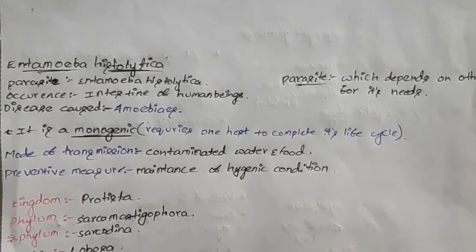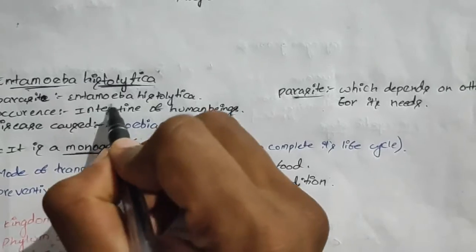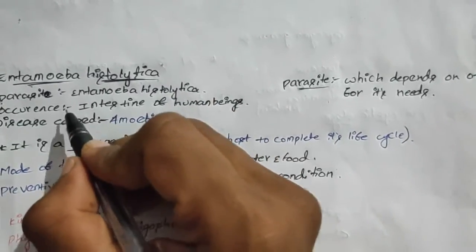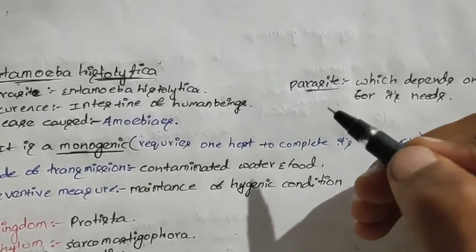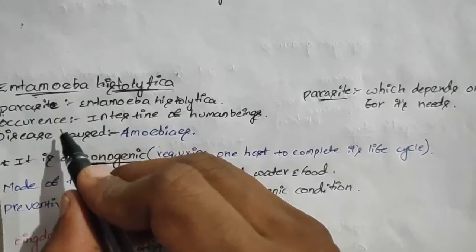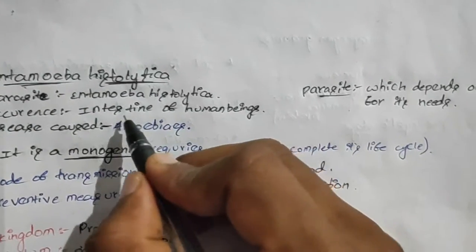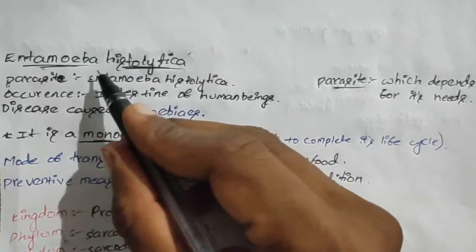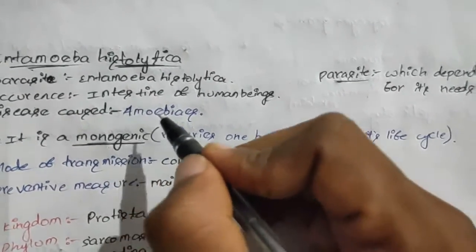In this video, we are going to discuss the life cycle of Entamoeba histolytica. Entamoeba histolytica is a parasite. Parasite means it depends upon other animals or species for its complete needs in the life cycle. The host for this Entamoeba histolytica is human beings. It is mainly present in the intestines of human beings. Because of this Entamoeba histolytica, in humans we can see the amoebiasis disease.